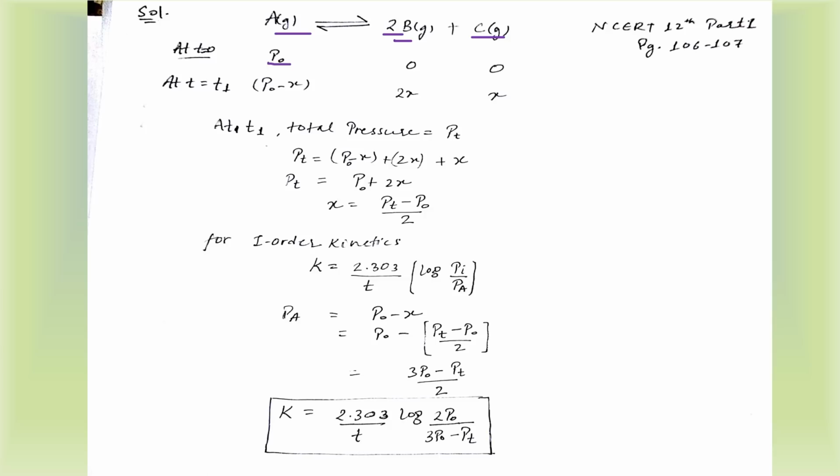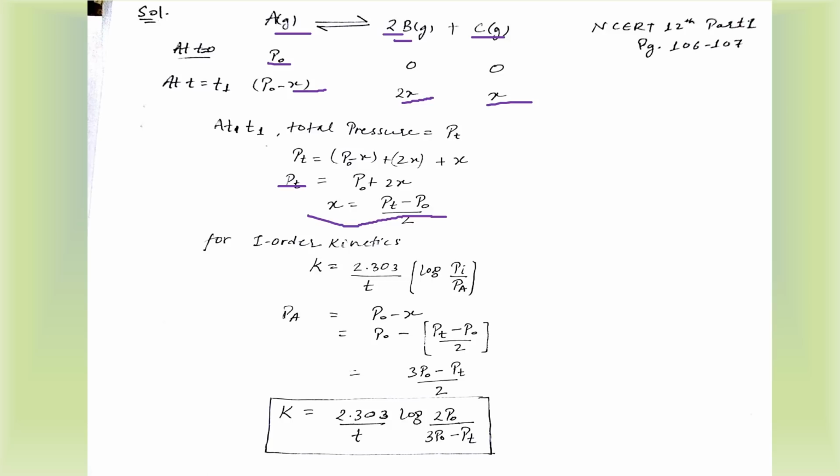So the final total pressure after time t will be PT as per the question, and PT will be equal to the sum of these three, right? So we have total pressure equal to P naught minus X plus 2X plus X. Okay, so PT comes out to be equal to P naught plus 2X, and just rearranging the equation, we get X equals (PT minus P naught) upon 2, right?